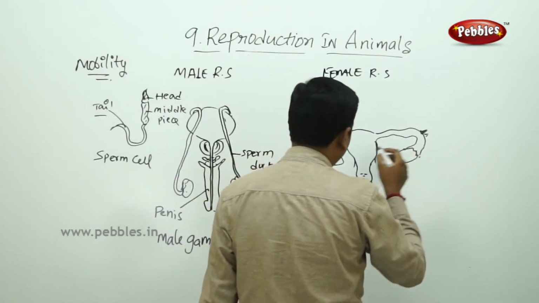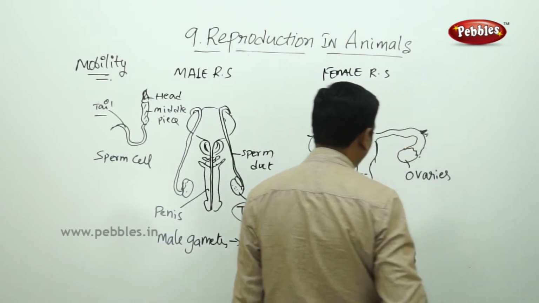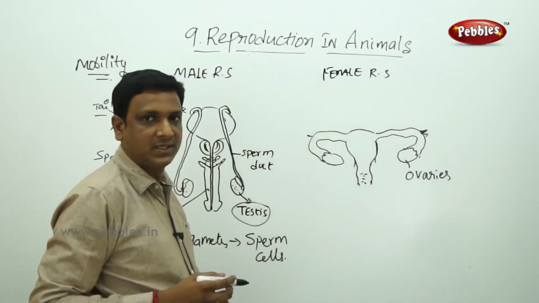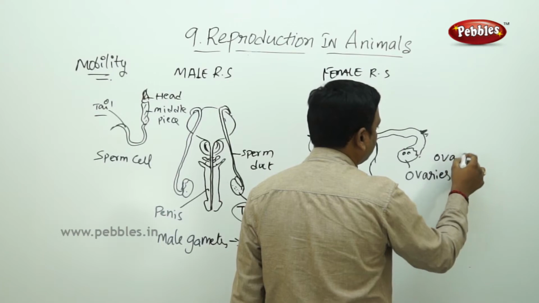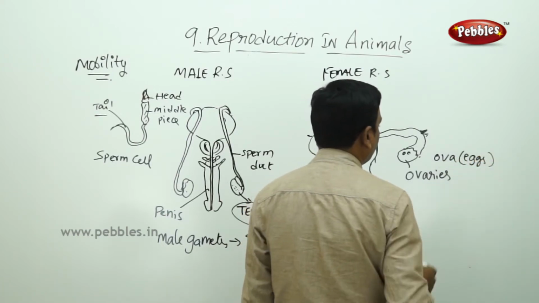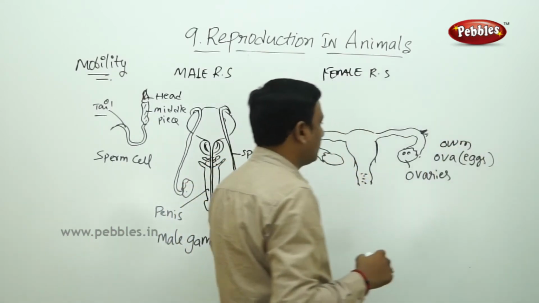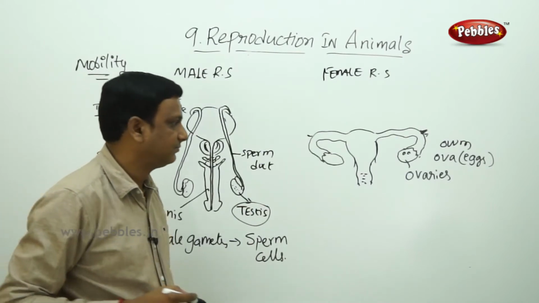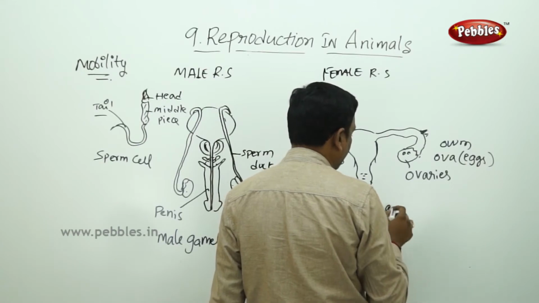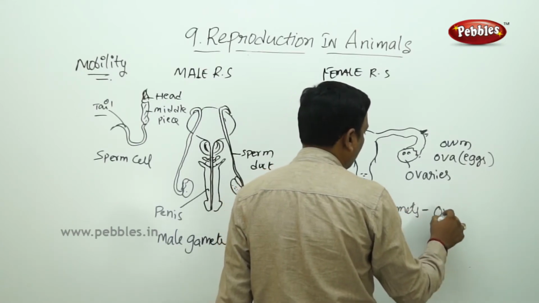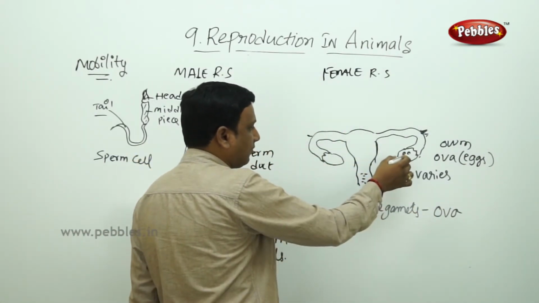Here it consists of different parts like ovaries, a pair of ovaries, left ovary, right ovary. Ovaries produce ova or eggs. Ova or eggs, singular is ovum. These egg cells are female gametes. The female gametes are called ova. Male gametes are called sperm cells. So where are these ova produced? The ova are produced in the ovaries.